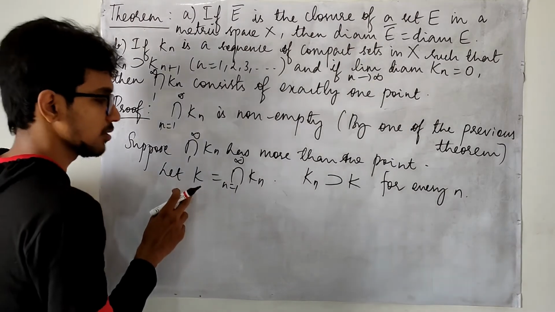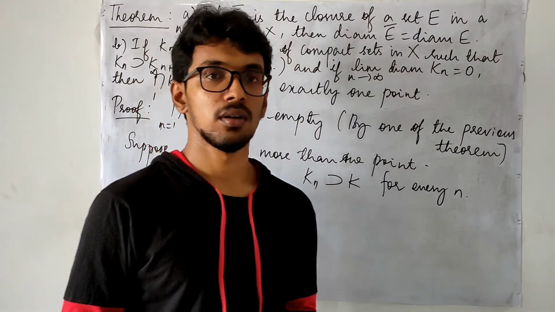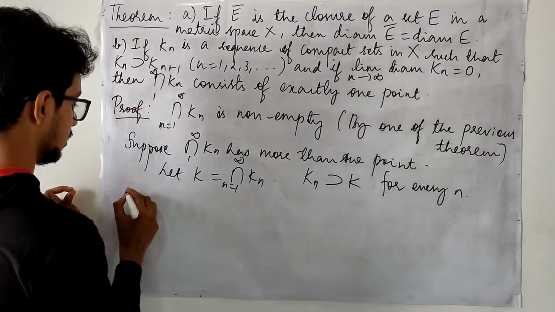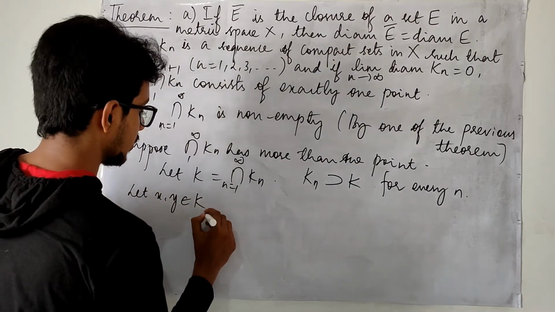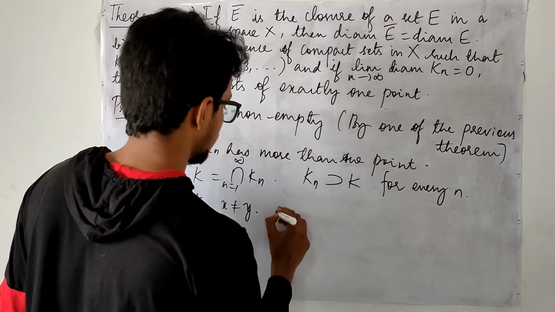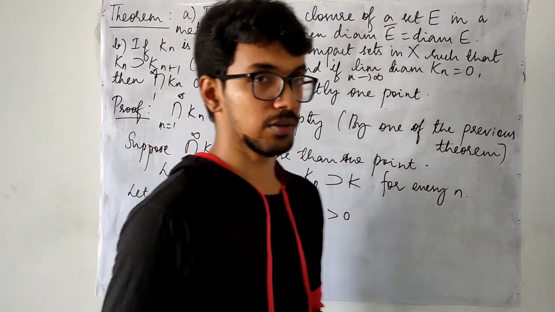Since K is assumed to have more than 1 point, what can be the diameter? If we have two different points, let x comma y in K such that x is not the same as y. Therefore, d of xy is bigger than 0. It cannot be equal to 0.